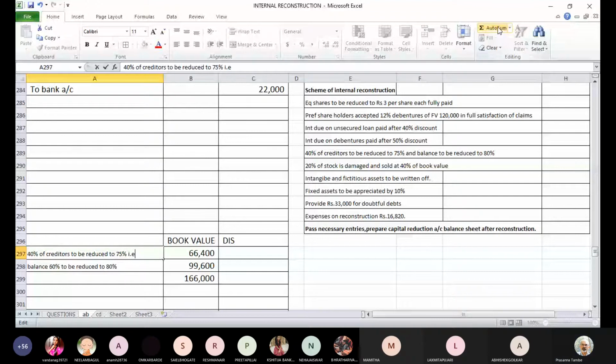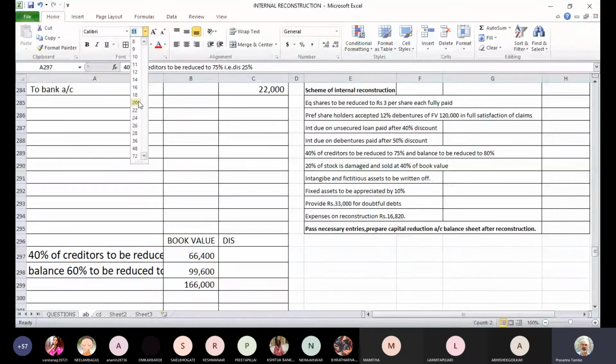In this case, this is discount. This is how the adjustments are to be done. Are you clear about these two adjustments? Because what we need is the amount of discount. Okay.